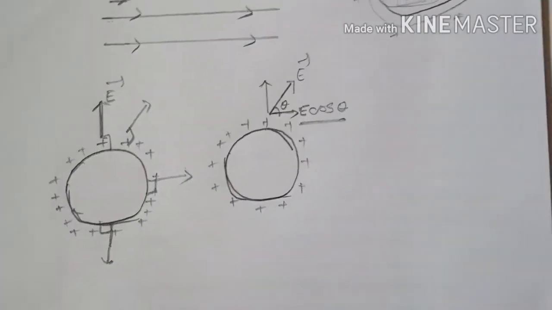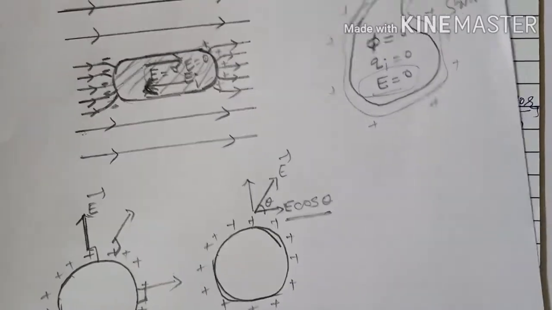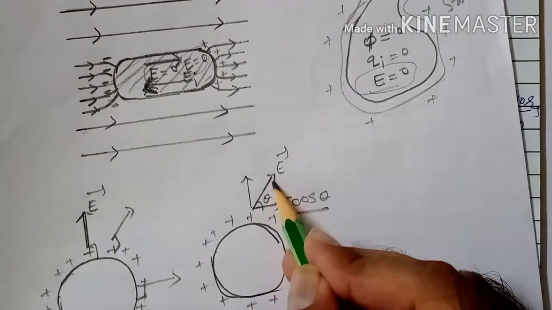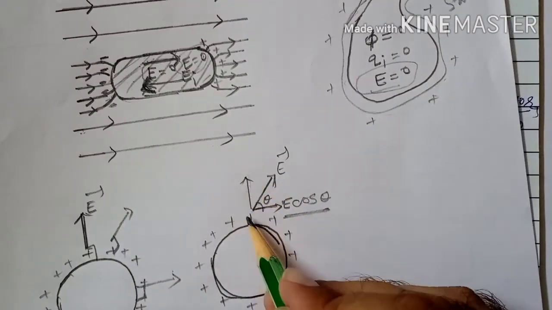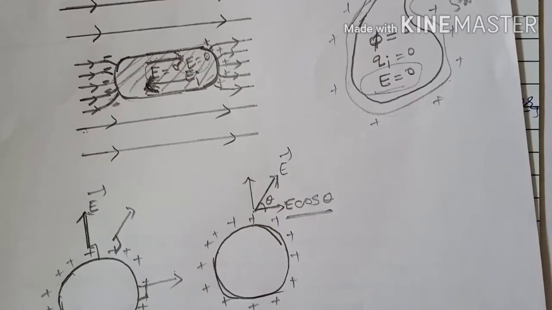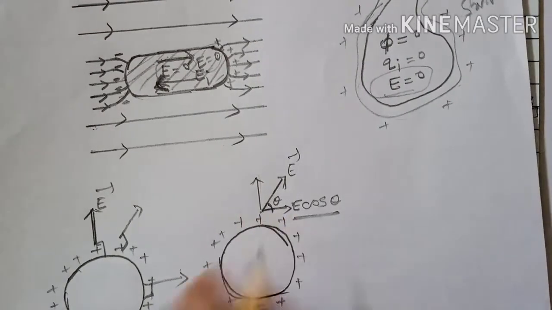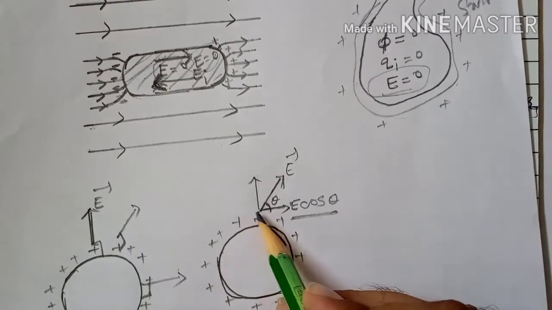But if we consider the method of contradiction, suppose electric field is not perpendicular to the surface. Suppose electric field is in this direction. Instead of this, let me take the electric field in this direction. Then we can resolve this electric field into two components. This is the tangential component along the surface and this is the normal component.